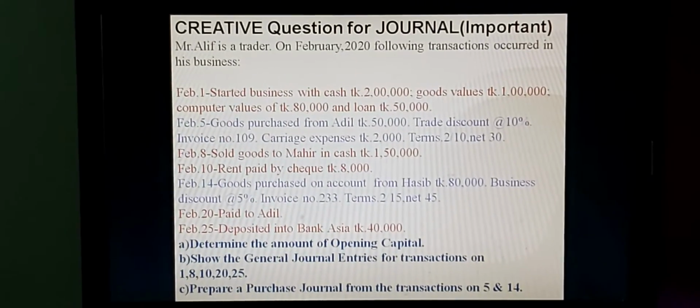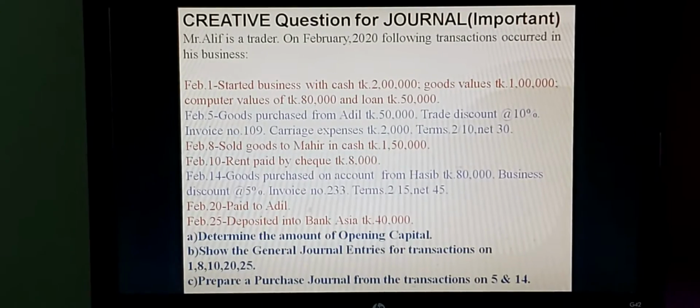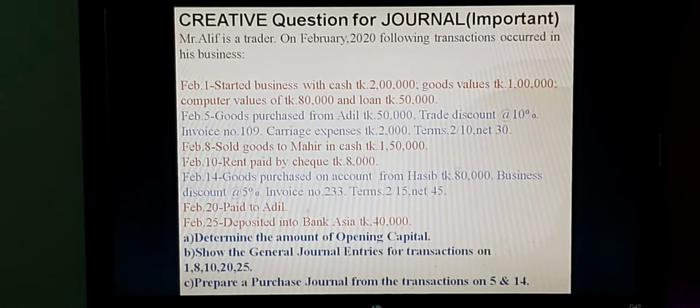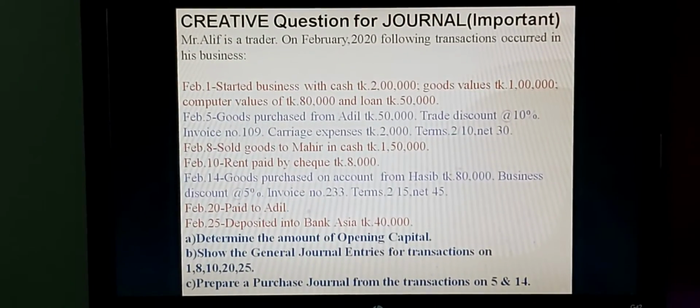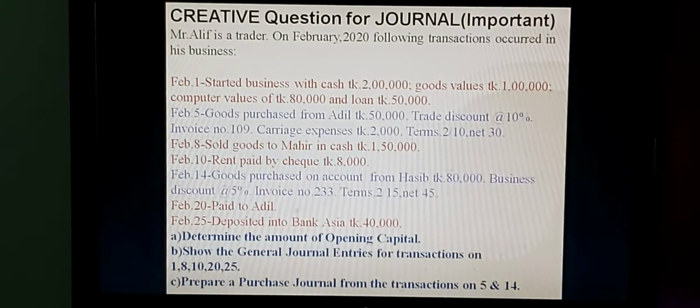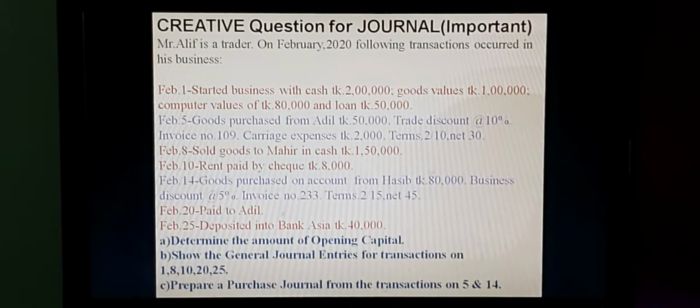But what is the amount? You have to find out which amount is to be paid to Adil. February 25, deposited into Bank Asia, taka 40,000. From these transactions, you have to answer 3 requirements.